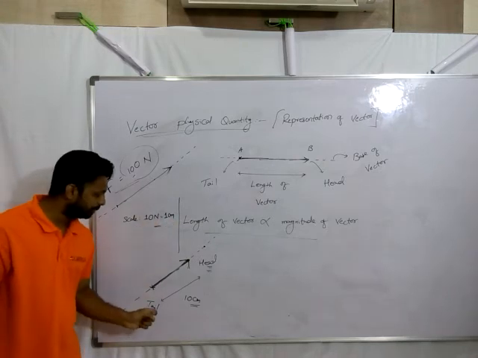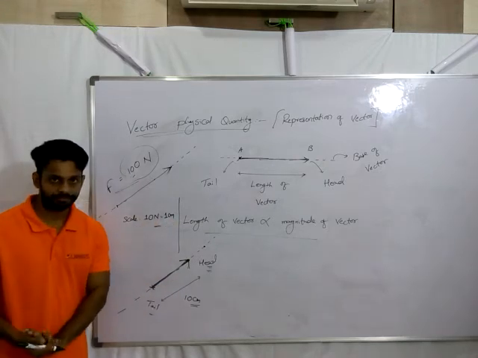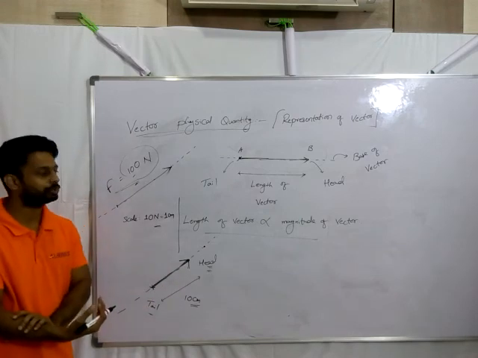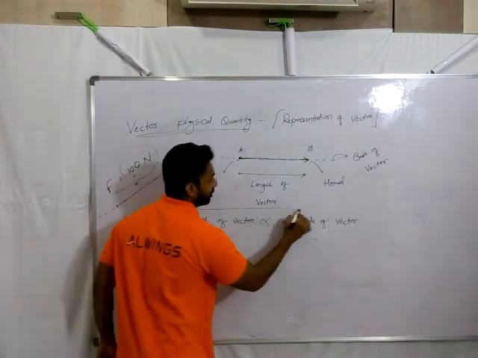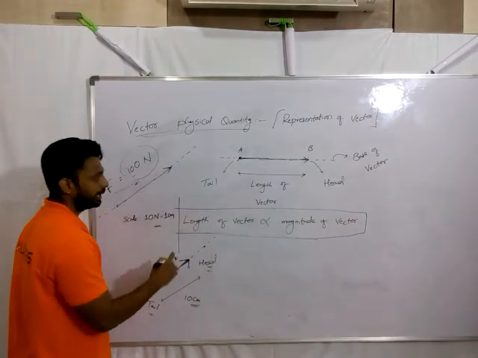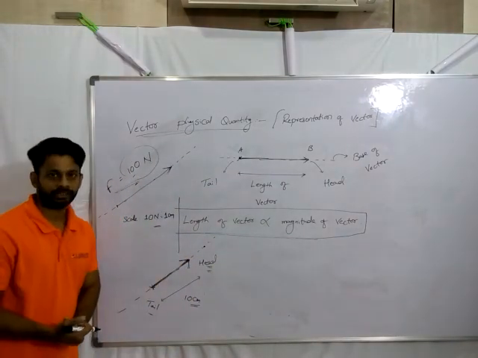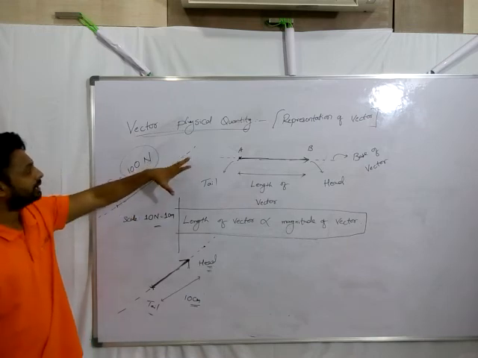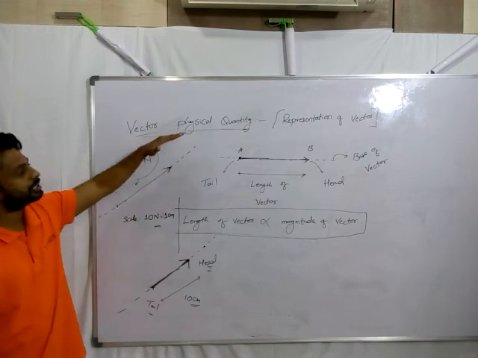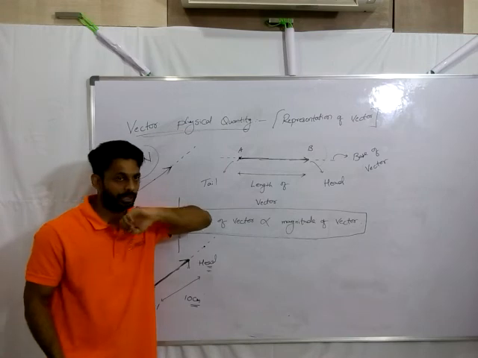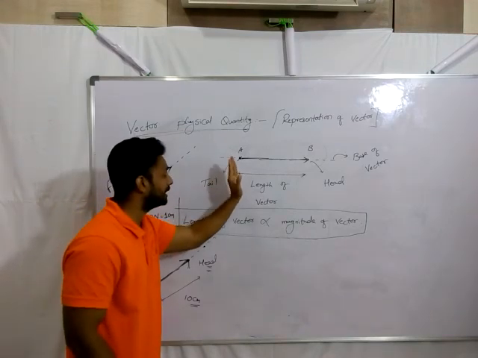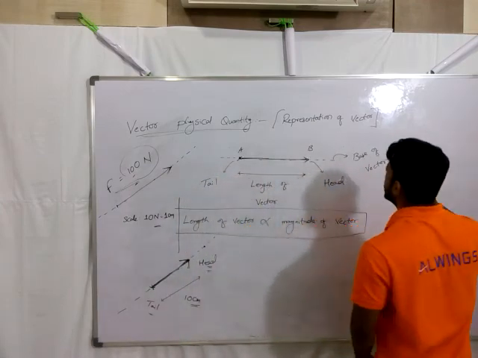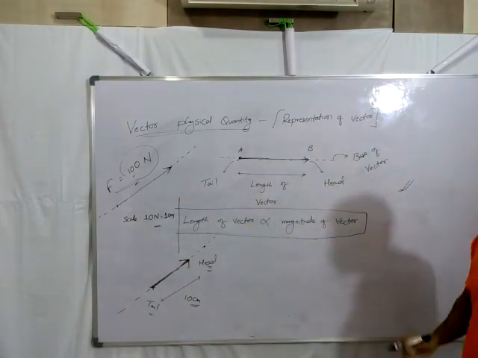Suppose instead of taking 10 Newton equal to 1 centimeter, I take 10 Newton equal to 1 millimeter, this will be 1 centimeter. So 100 Newton force graphically represented comes out to be 1 centimeter. That's why I'm telling you the length of the vector is proportional to the magnitude of the vector. That's my point. And the vector falls on the base, and the direction is from tail to the head. So that's the basic representation of a vector.